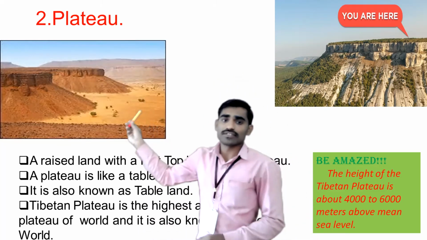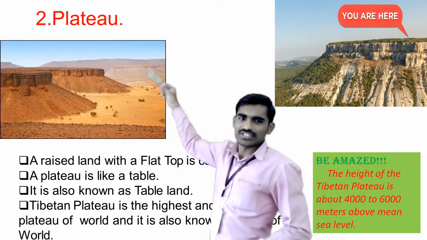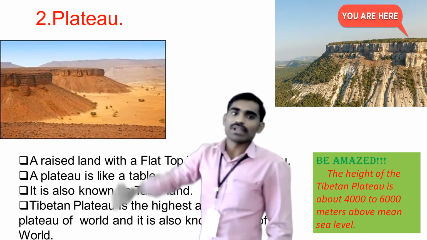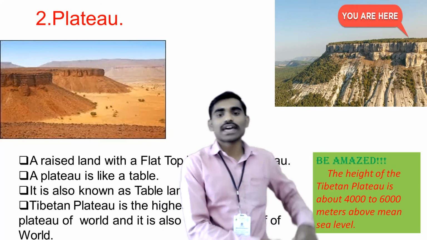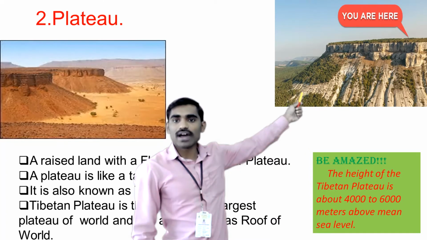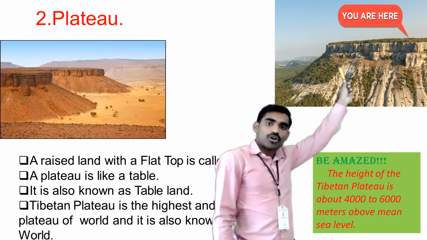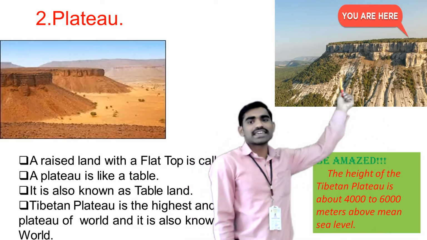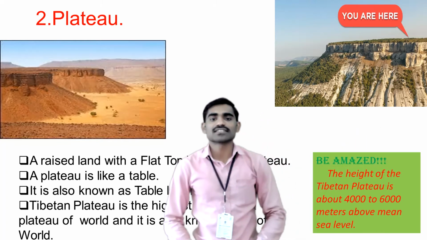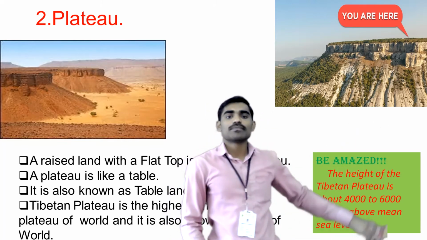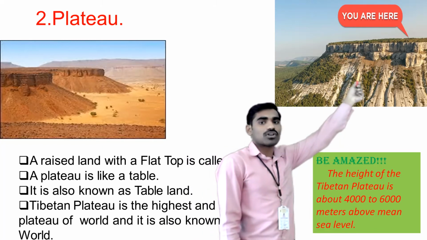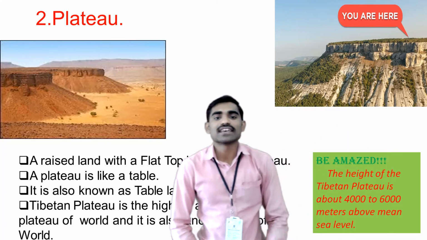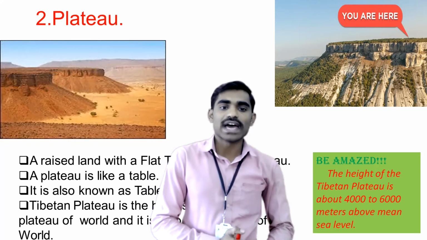So the plateaus are different, and it is clearly visible that the top of the plateau is always flat. It may look like a mountain, but it is not a mountain. Because the top of the plateau is always flat, sometimes it looks like a table, and that's why it is also called a tableland. A raised land with a flat top is called a plateau. As it looks like a table, it is also known as tableland.